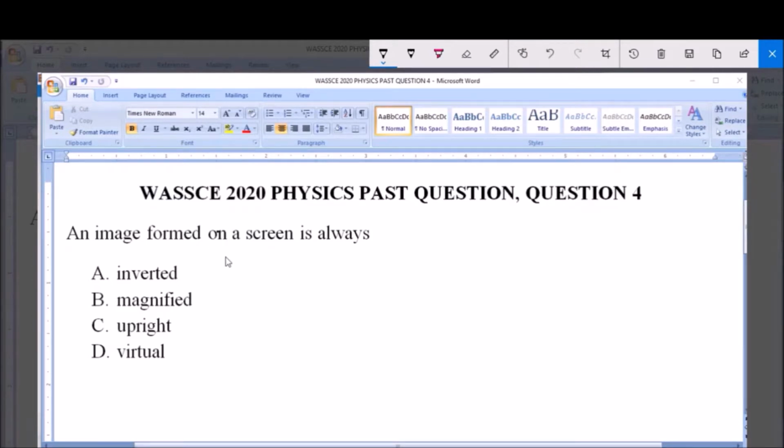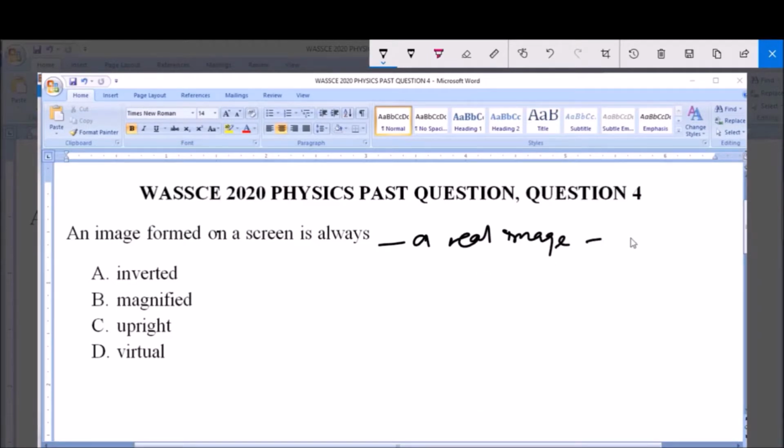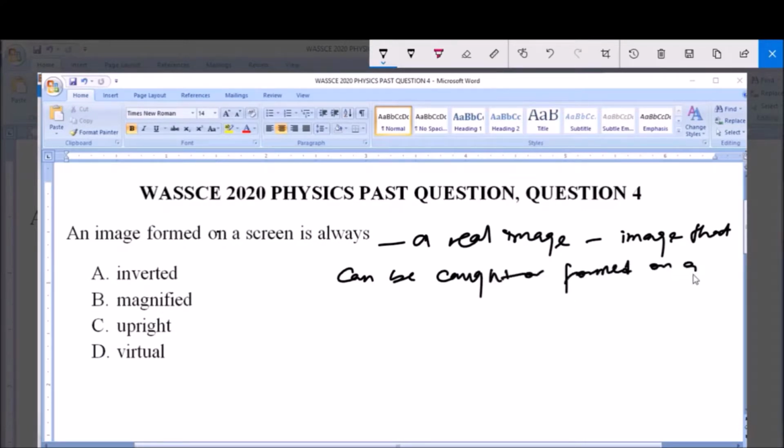So, now an image formed on a screen is always a what? A real image. Any image that can be caught or formed on a screen is a real image.